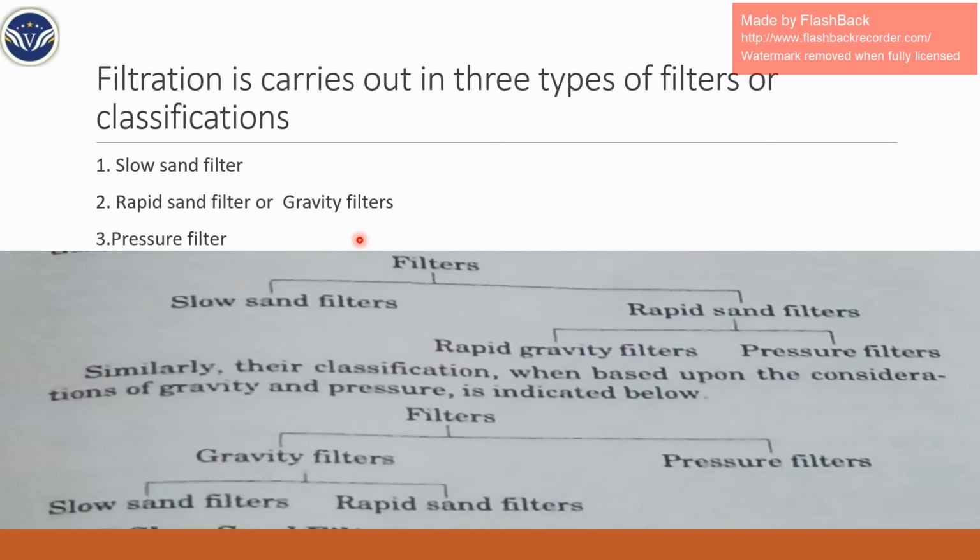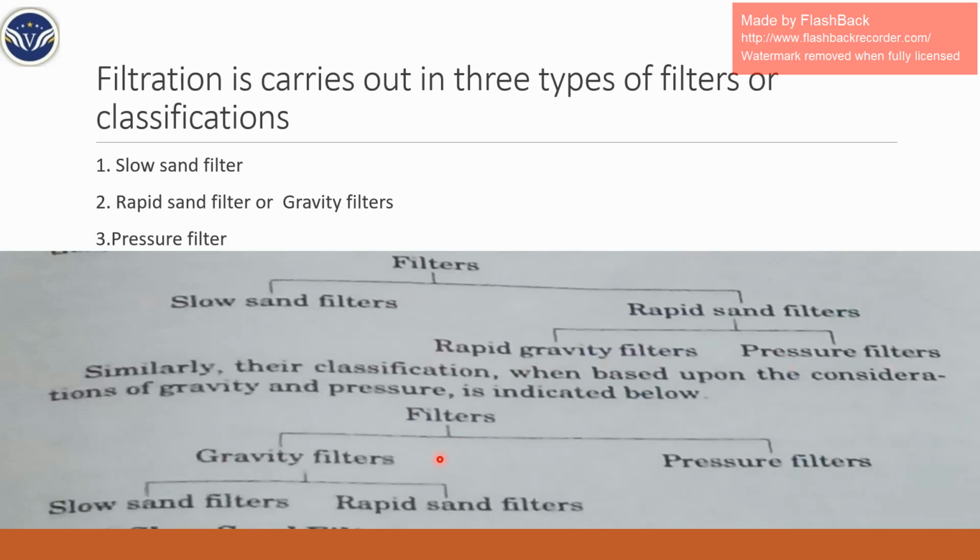Next we are going to see the types of filters, or the classification. They are classified as slow sand filter, rapid sand filter, and gravity filter, or we can say gravity filter. The third one is a pressure filter. This flow chart indicates that the filter is divided into slow sand filter and rapid sand filter. Again, rapid sand filter is divided into rapid sand gravity filter and pressure filter.